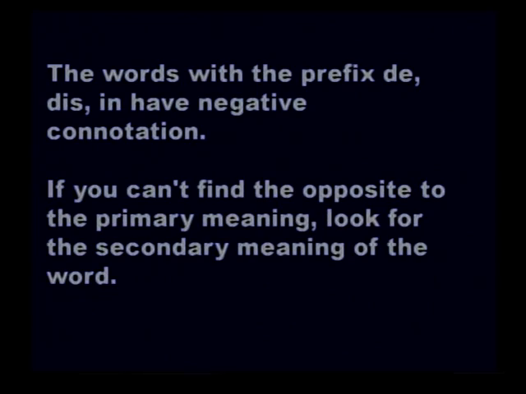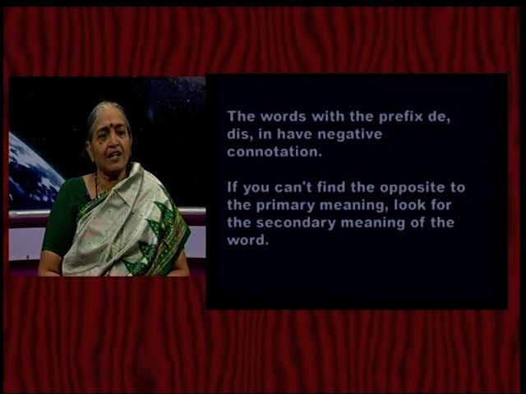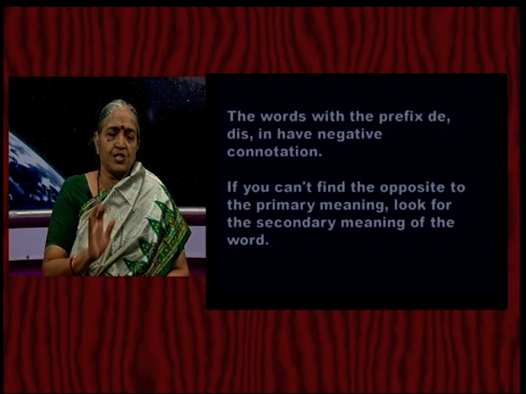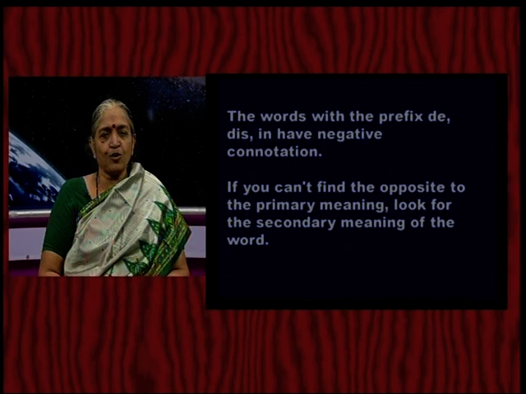So, if you can't find the opposite to the primary meaning, look for the secondary meaning of the word. What is the primary meaning and what is the secondary meaning of the word? If you see in a dictionary, the word meaning which is given first, that is the primary meaning of the word. For any word like light or pupil, or any of the words for which we have chosen the synonyms, the primary meaning is the first meaning that is given in the dictionary.